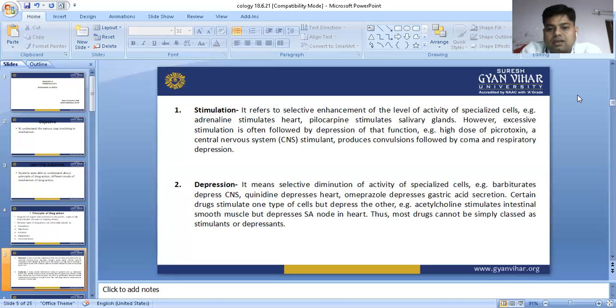Thus the drug can't be simply classed as a stimulant or depressant. That is why, in the case of a drug, we are unable to say that this drug causes depression of one particular cell and stimulation of another. Generally we can say that in depression, the normal function will slow down, and in stimulation, the normal function will be increased.